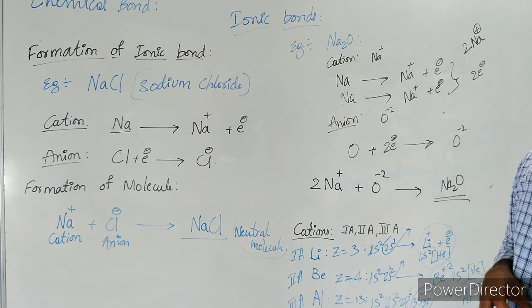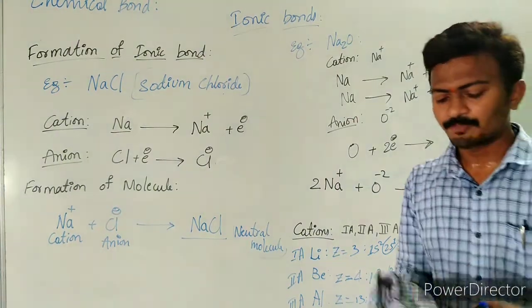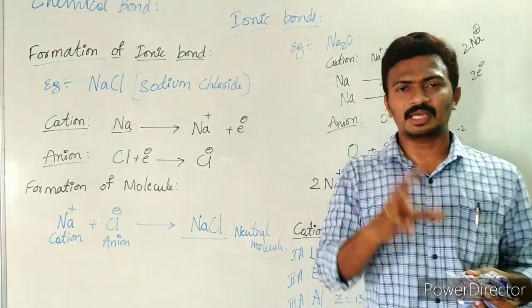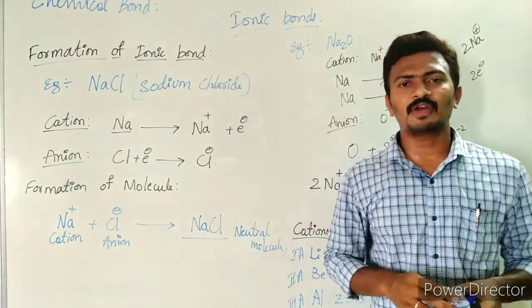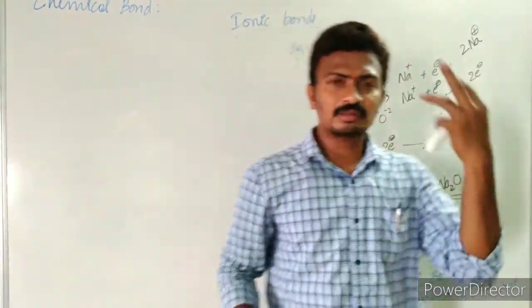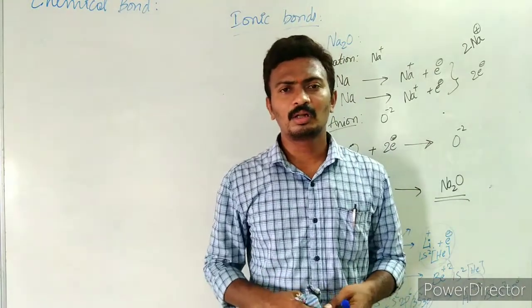So in this way the ionic bond formation takes place, right? And in order to form an ionic bond, one rule should be followed. We can judge which kind of atoms will form an ionic bond. Do all metals react with all non-metals, and will every non-metal and metal form an ionic bond?